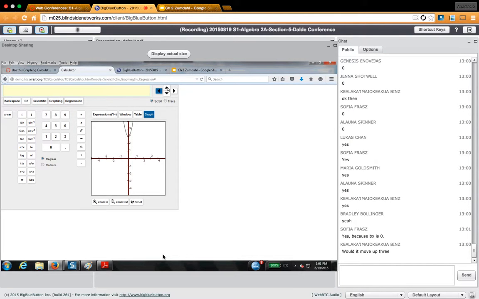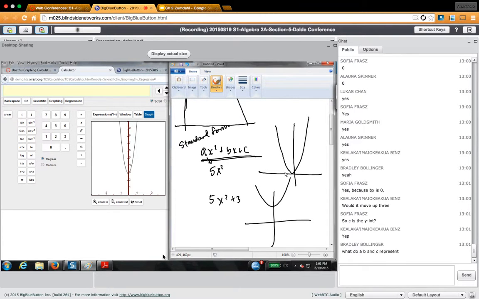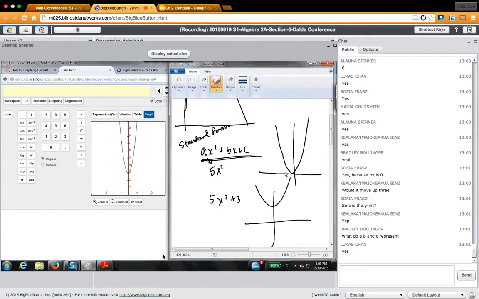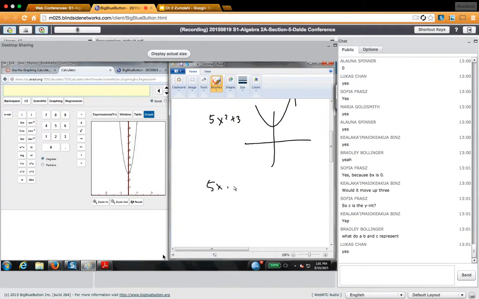I'm going to zoom up a little bit. Look, it's the same exact parabola. It's just moved up by 3. But my point is, is it still a parabola? Do you get it? All right, I got a question. What is 5x plus 3? Is that a parabola?